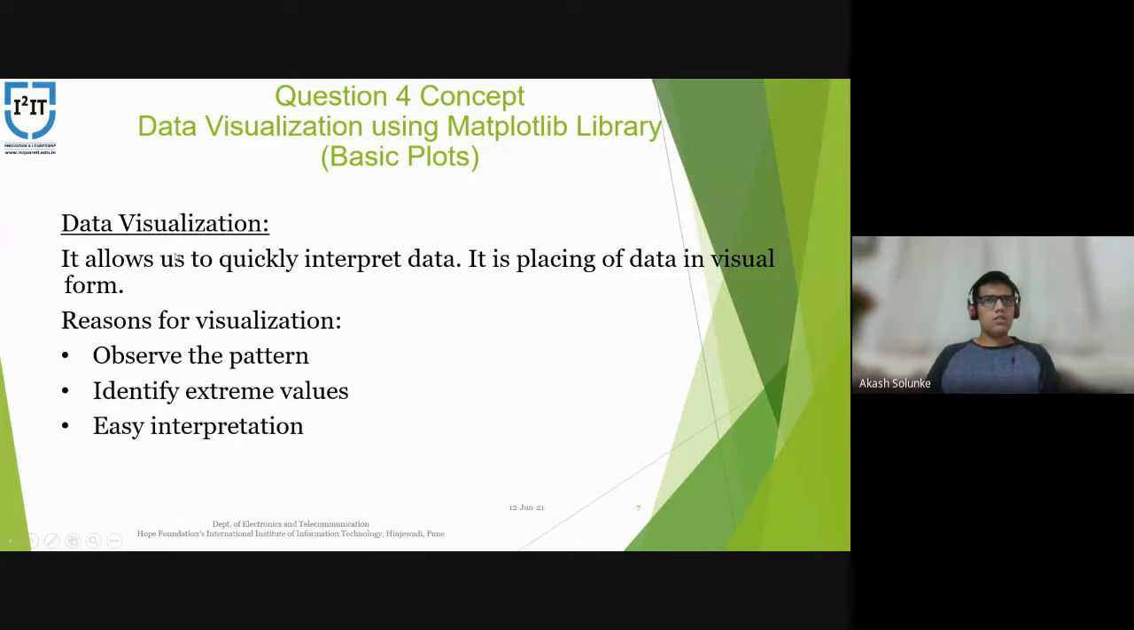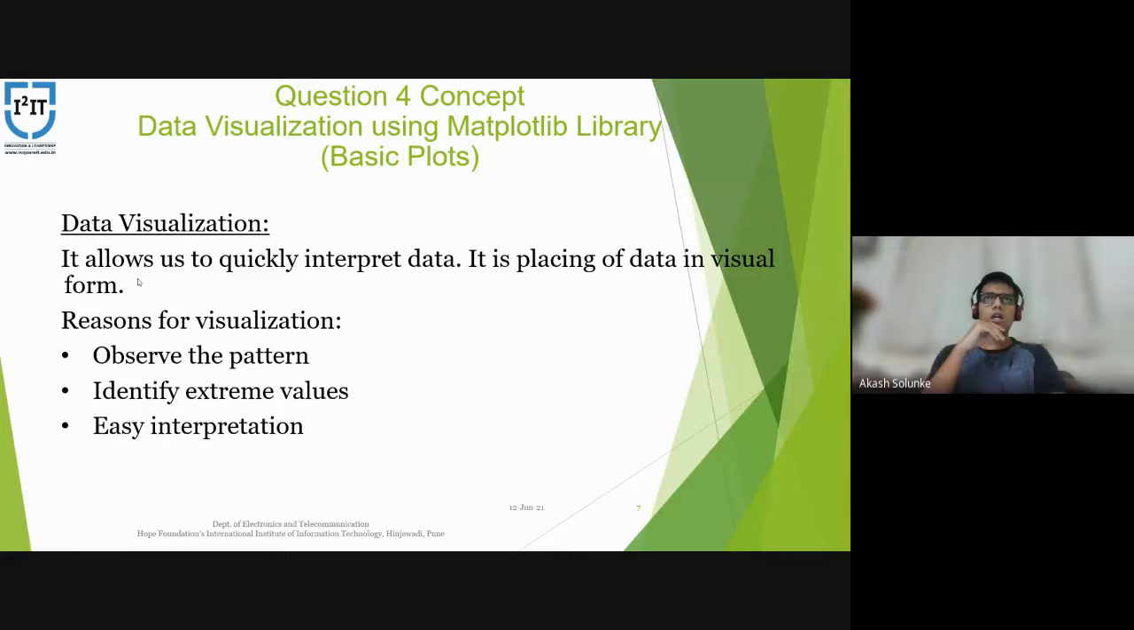The first thing that comes to our mind is, what is data visualization? Data visualization allows us to quickly interpret data. It is placing data in visual form. It is the discipline in which we understand data by placing it in a visual context so that patterns, trends, or hidden details that are not visible when we directly look at the data in a table are exposed in visual representation.